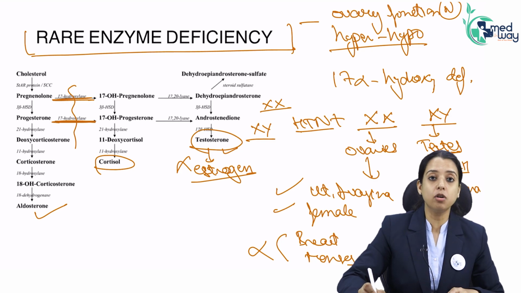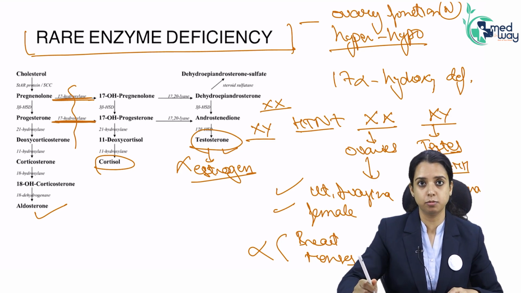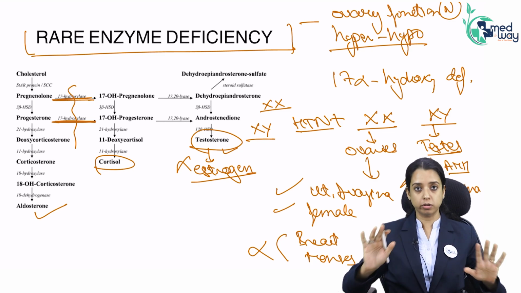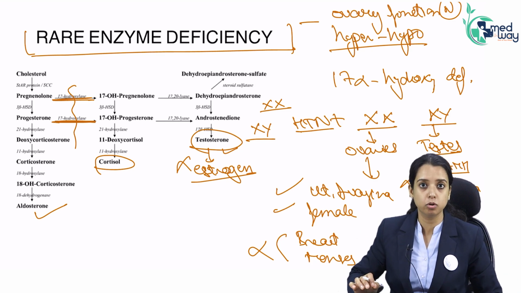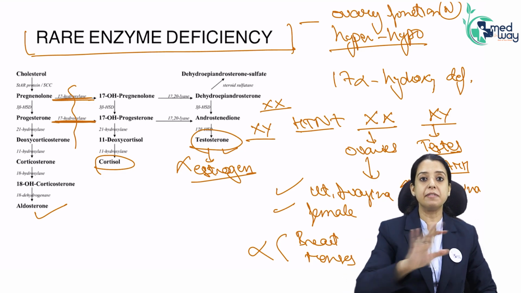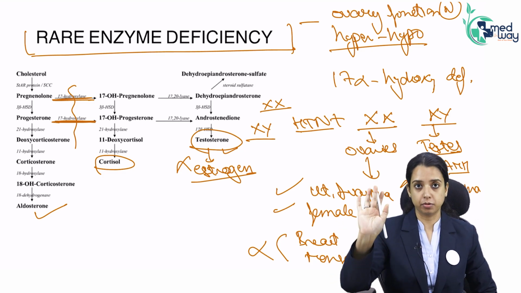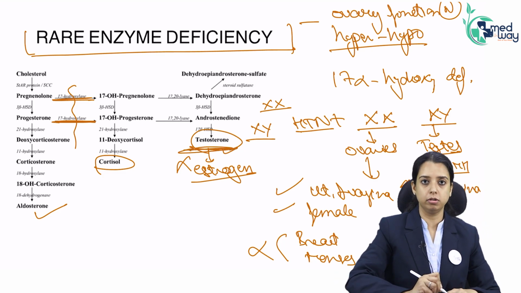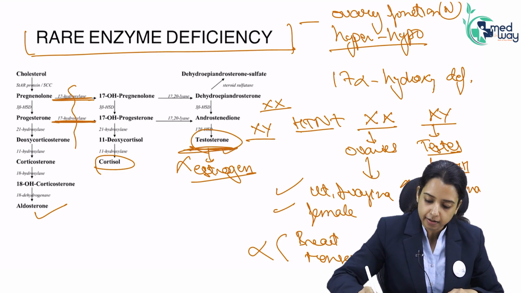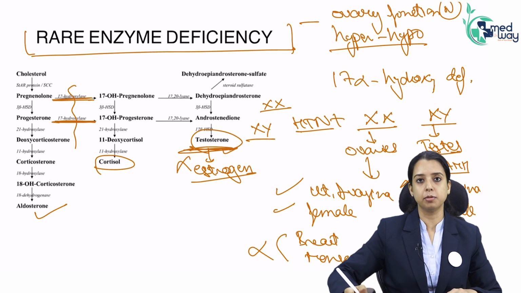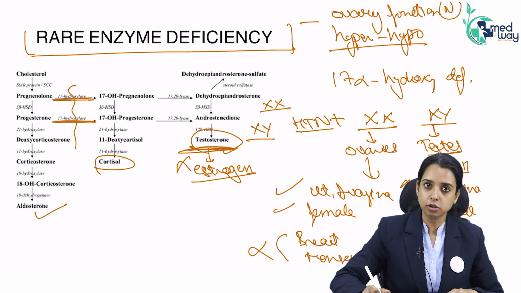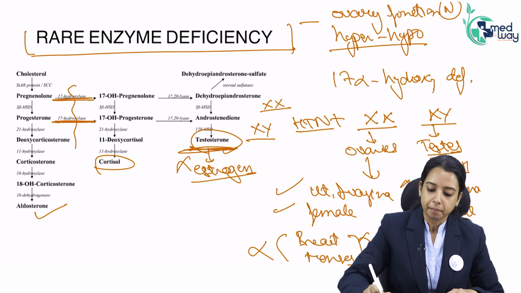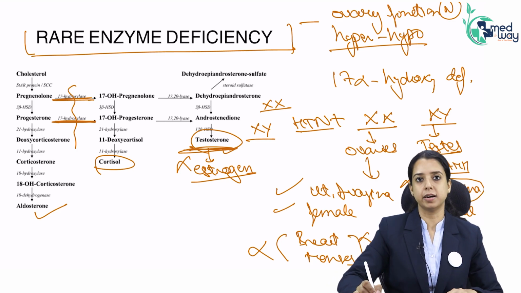So this is the only cause of hypergonadotropic hypogonadism where uterus and vagina are absent. Whatever causes we read until now in hypergonadotropic hypogonadism, uterus and vagina were present in everyone. So uterus and vagina are absent. External genitalia, there are no androgens. There is no testosterone. So external genitalia will be female. That is why we are reading it in primary amenorrhea. What about secondary sexual characters? There is no estrogen. So there are no secondary sexual characters. But important is there is no uterus and vagina.